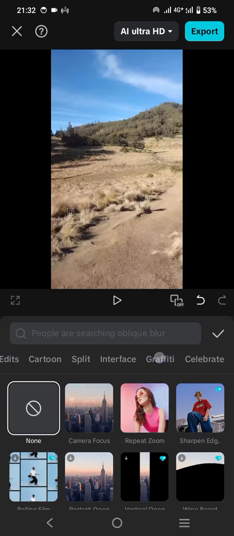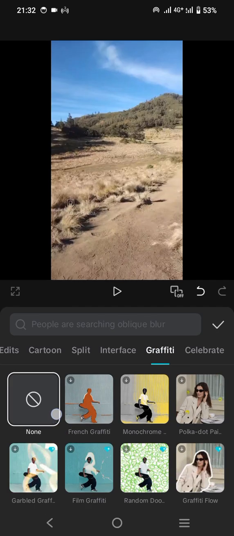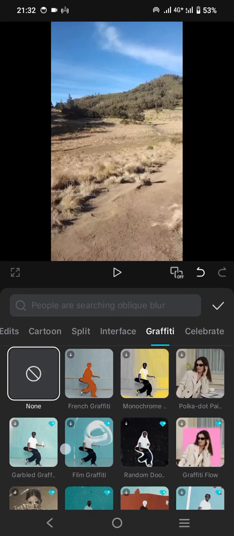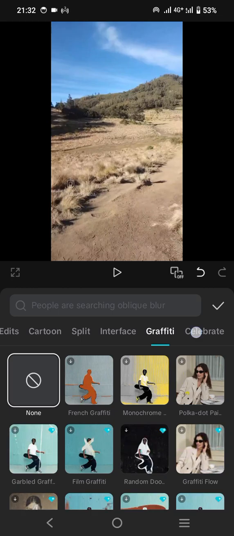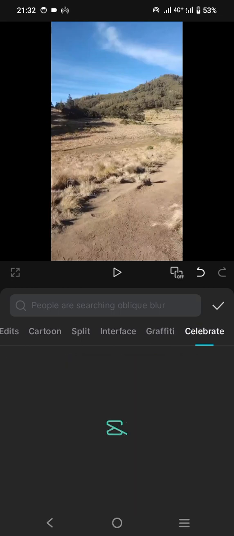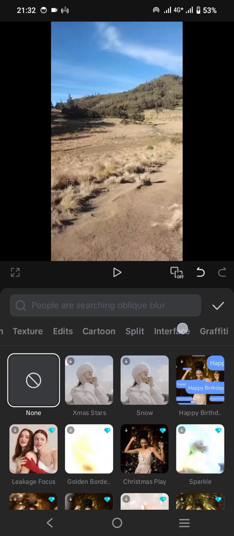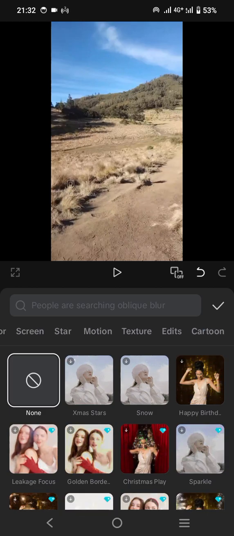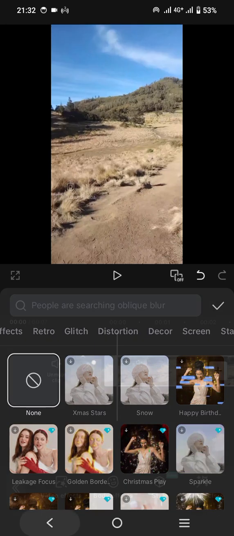Let's say you can choose this gravity because the atmosphere is about sport. And if you would like to create a video about a celebration or party, then you can choose this effect about celebrate or cartoon, etc. There are a lot of effects that you can use here.